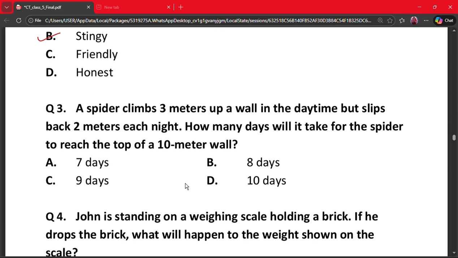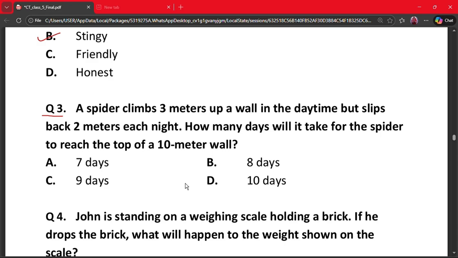The next question is question number 3. A spider climbs 3 meters up a wall in the daytime but slips back 2 meters each night. How many days will it take for the spider to reach the top of a 10-meter wall? A. 7 days, B. 8 days, C. 9 days, and D. 10 days.